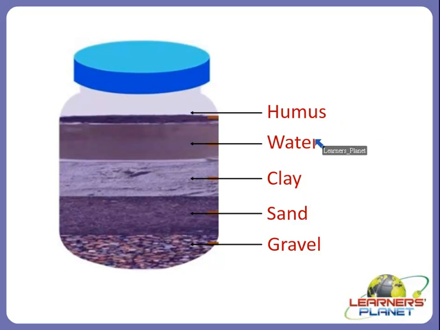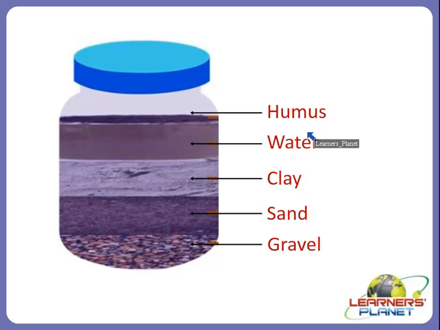So you can see what kind of layers can be formed over here, right? This is the composition of the soil. Soil will contain gravel or pebbles, then sand, then clay, then even water and humus. Humus, which is the dead plant and animal remains.